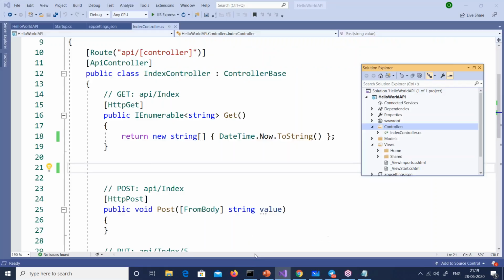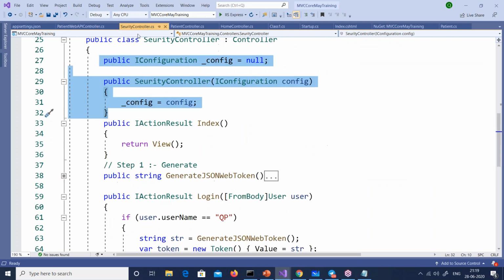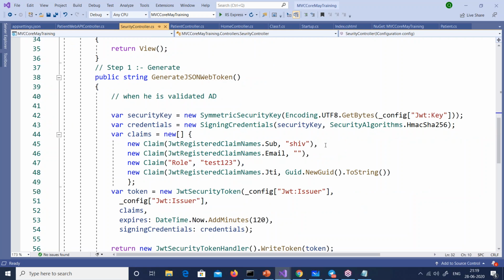So I will go here and generate a JWT token. This is the code to generate a JWT token. At this moment, guys, I will not go into this; let me not waste my time. But this code uses the symmetric key and the HMAC algorithm. We will put one subject because that's what he's using. So I'll say subject is equal to Shiv. I wish he had used an email address, which was a better way of doing it, but fine. I'll take Shiv as the subject.